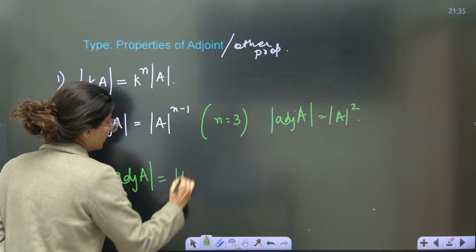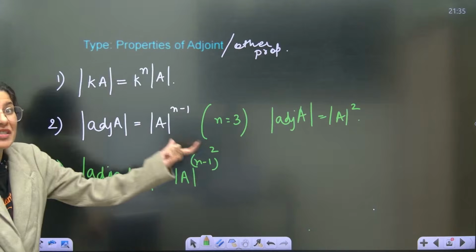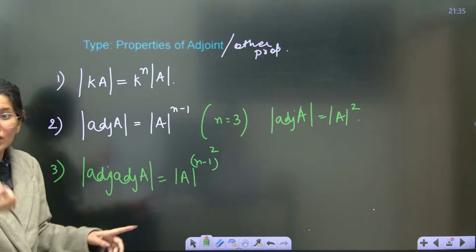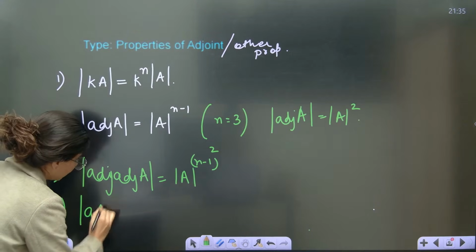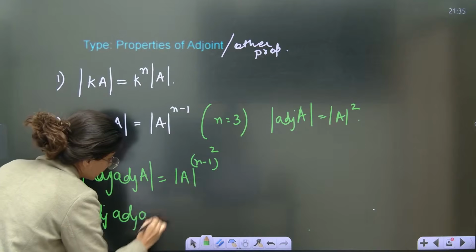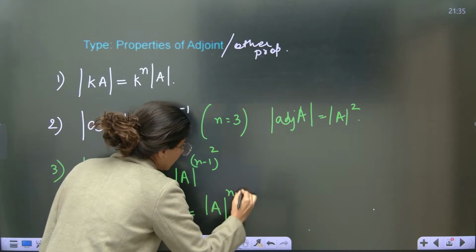Okay. Third property will be, suppose adjoint of adjoint of A is there. Then it is going to become determinant A power (n minus 1) square. Understand, this is n minus 1 whole square in the power, not determinant A whole square. Okay, so fourth is adjoint three times. It is going to become determinant A power (n minus 1) cube.